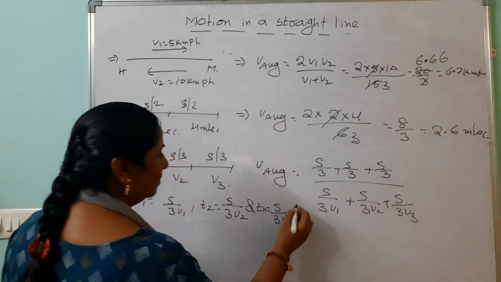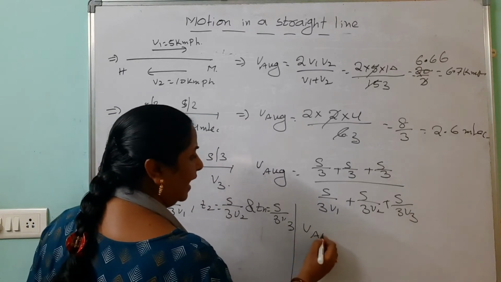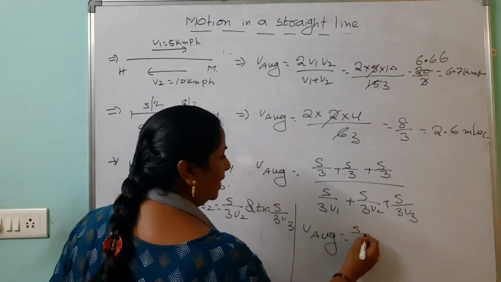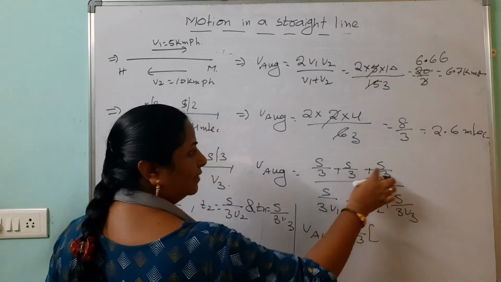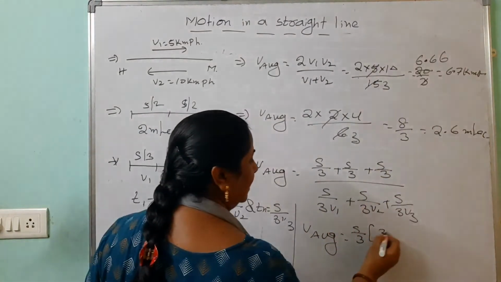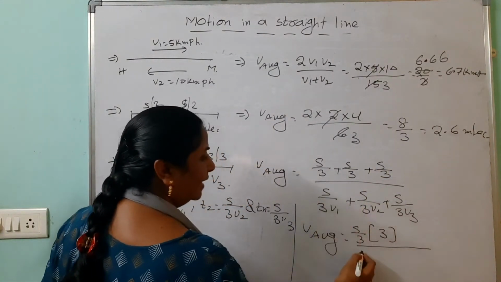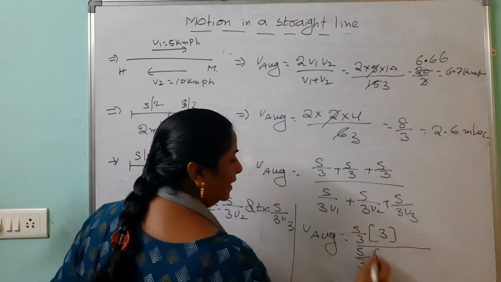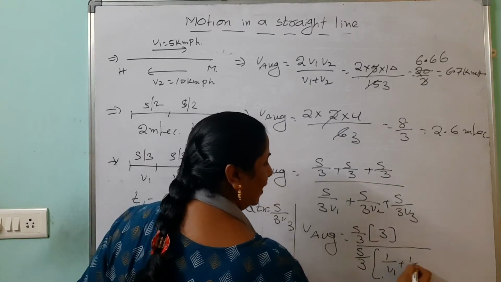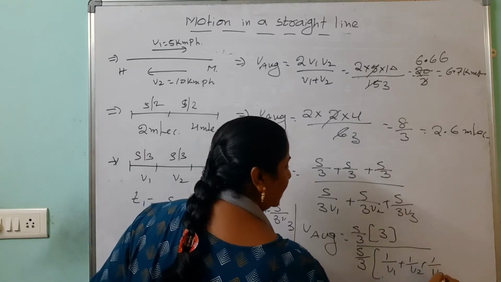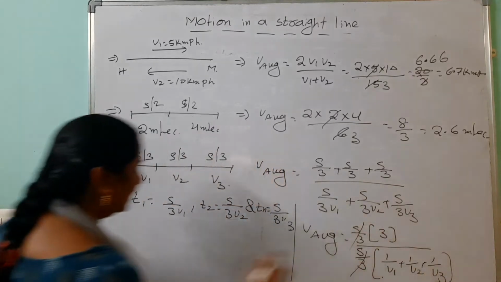Here after simplification what are we getting? V average equals S by 3 is the common. Within brackets 1 plus 1 plus 1, how much? 3 you are getting. Here also we are taking S by 3 as the common, within brackets 1 by v1 plus 1 by v2 plus 1 by v3. See, S by 3 cancels.